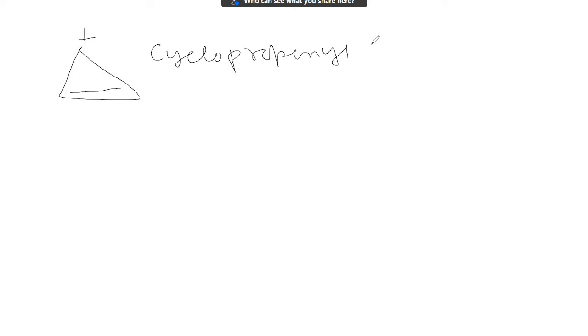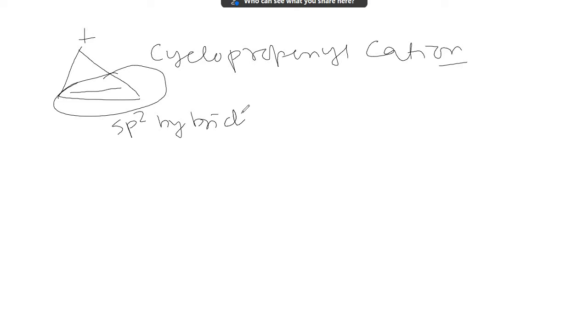Suppose think of the case of this. It's called cyclopropenyl cation. In this case, see, it is cyclic, and whether it is planar or not: this double bonded carbon are sp2 hybridized, planar. This positively charged carbon is also sp2 hybridized. So the whole system is planar. So cyclic and planar holds true.